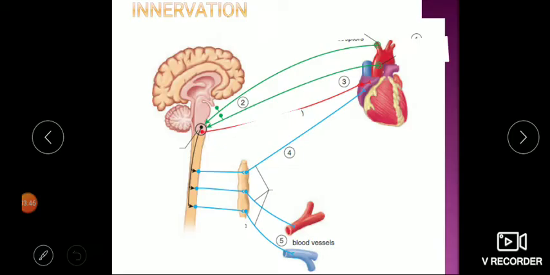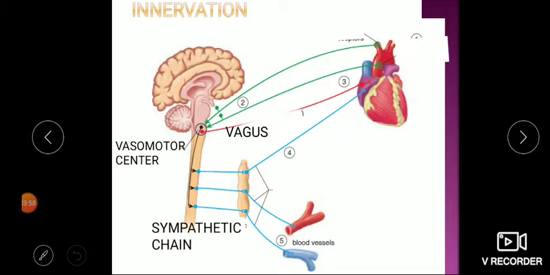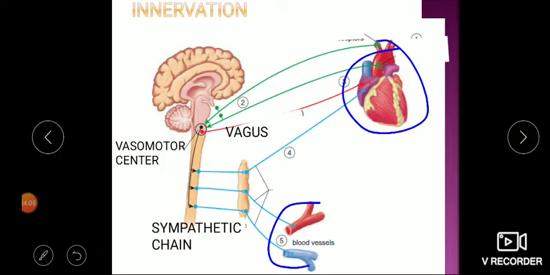Now let's recap the innervation. From the vasomotor center, the vagus nerve supplying the heart is parasympathetic and inhibitory in nature. It decreases the heart rate. Sympathetic goes both to the heart as well as the blood vessels. At the heart it causes an increase in heart rate, and at blood vessels it causes vasoconstriction.